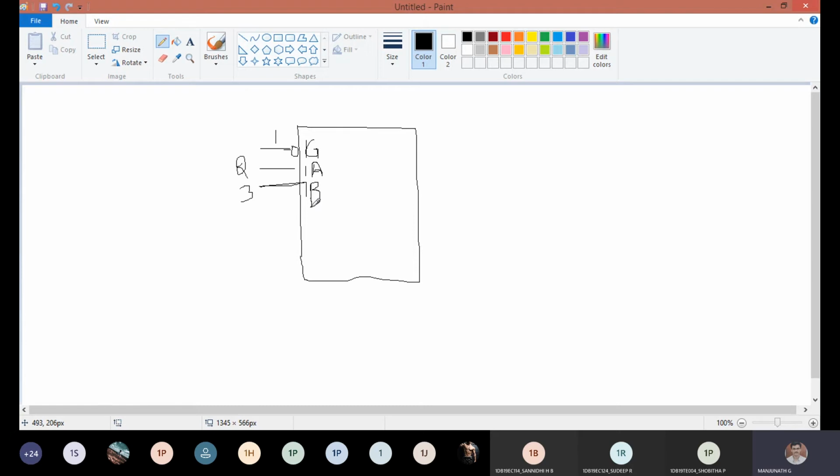What is the meaning of that? What is the meaning of dual? Dual means 2. It means in this 74139 you have two 2:4 decoders. Agree? What I'm writing is visible here.